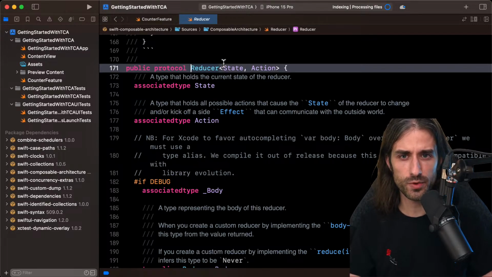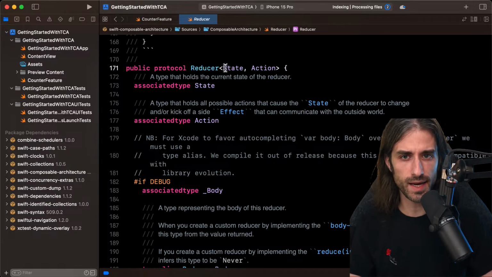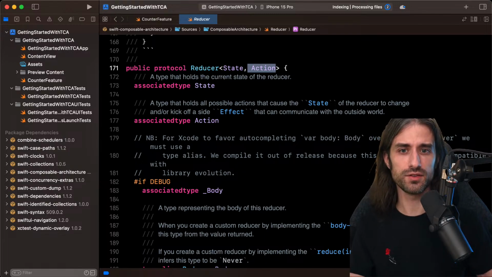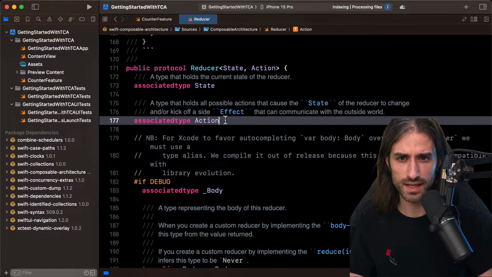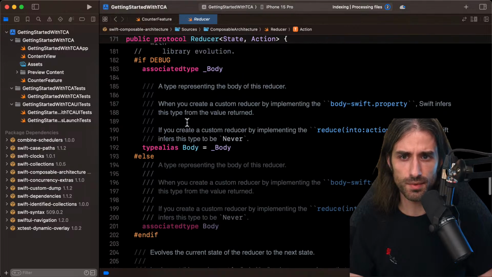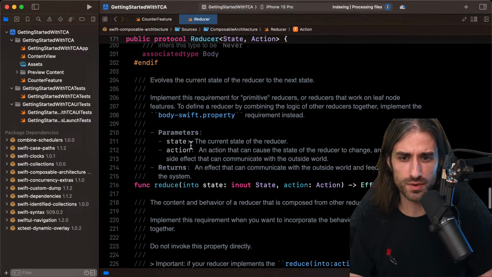So this reducer, we can see it has two associated types, the state and the action, which makes sense with what we've read from the tutorial so far, in the sense that the tutorial takes the state at a point in time plus an action and generates a new state using the pair of the state and the action. Okay, we can see things about a body. Maybe we'll see what it's about.